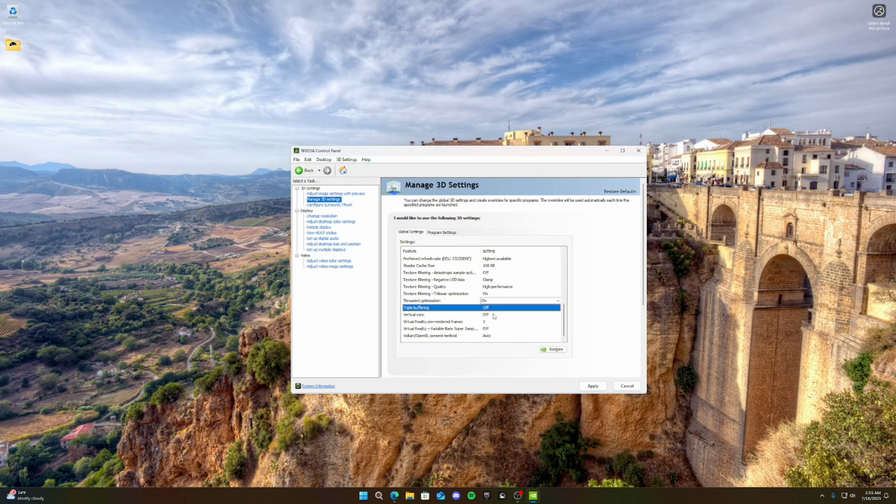Triple buffering, you want that off. Virtual sync, you want that off. And then the rest you can just leave how they are, and then click apply.